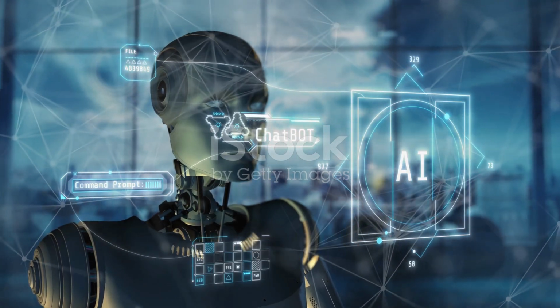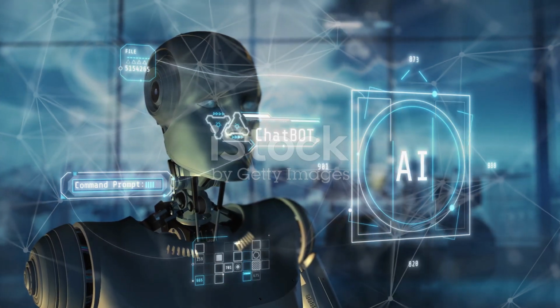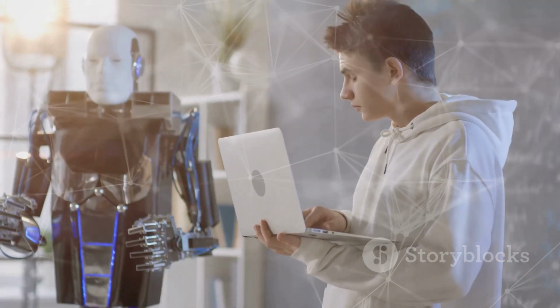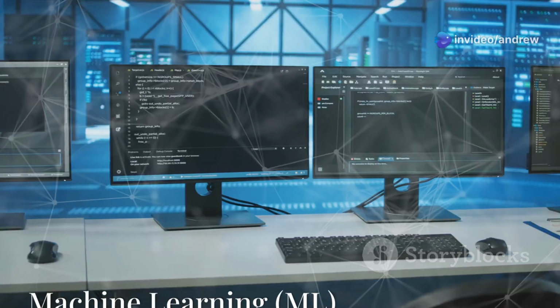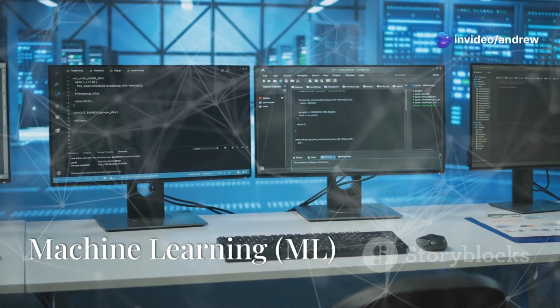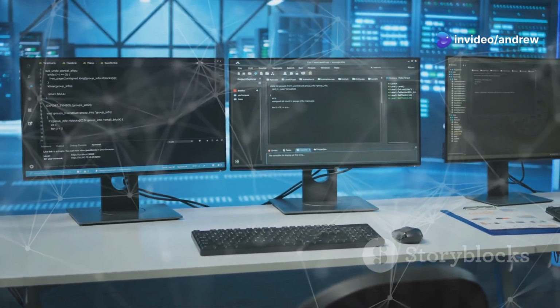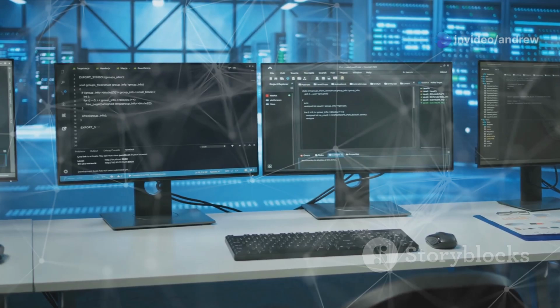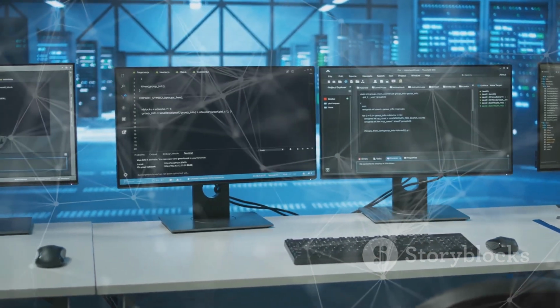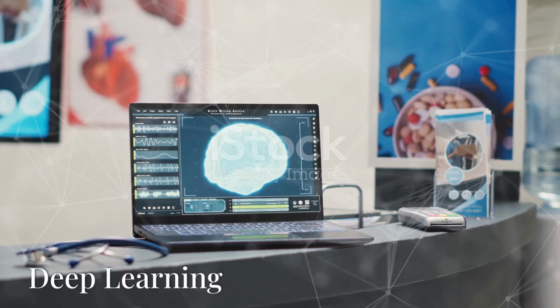AI refers to computer systems designed to perform tasks that typically require human intelligence, such as learning, reasoning, and problem-solving. A subset of AI, machine learning involves algorithms that enable computers to learn from data and improve over time without being explicitly programmed.